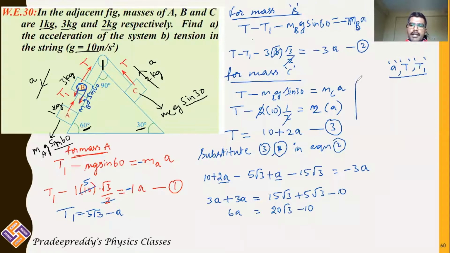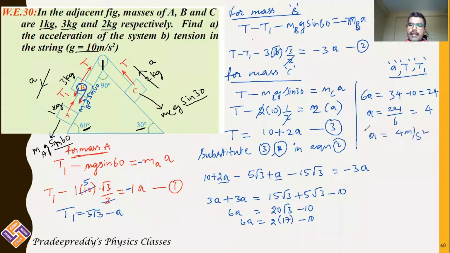Now root 3 can be written as 1.7. So this gives you 2 into 17 minus 10 is equal to 6A. So this gives you 6A is equal to 2 sevens 14, 2 ones 2 plus 1, 34 minus 10, which is equal to 24. A will be equal to 24 divided by 6. 6 4s 24. Common acceleration we have got it as 4 meter per second square, and it is positive. It means that acceleration value which you are getting is 4 meter per second square. That is correct.